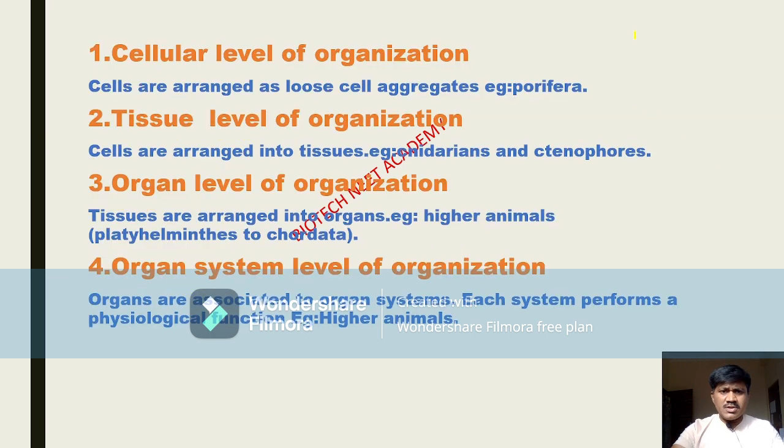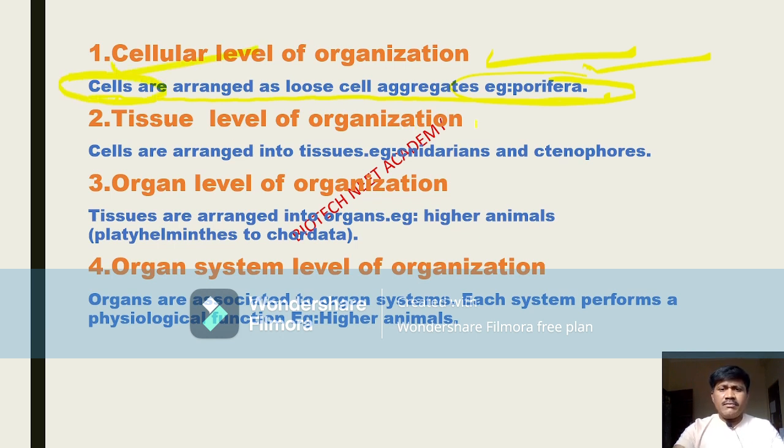Just now I said, some organisms are made up of only cells, right? Look at this. Cells are arranged as loose cell aggregates. Example: Porifera. This phylum's body is made up of only cells. They do not show any tissues. Only cells are there.